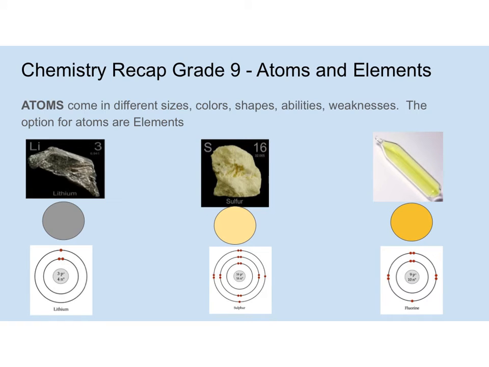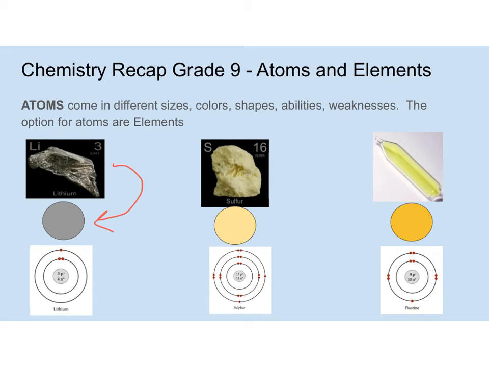Just finishing up, it's the difference between atoms and elements. Atoms come in different sizes, colors, shapes, abilities, and weaknesses. The options for atoms are elements. That's what we went over. If we look at some different elements, this is lithium. This is the element lithium, right here. If you grabbed a piece of lithium metal and went really, really close, it'd be made up of all these little tiny spheres.